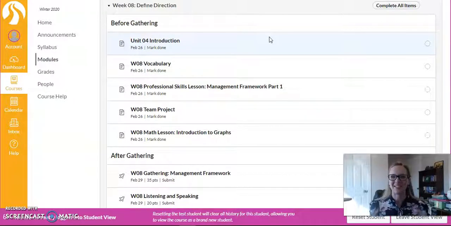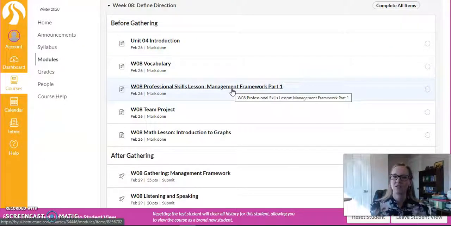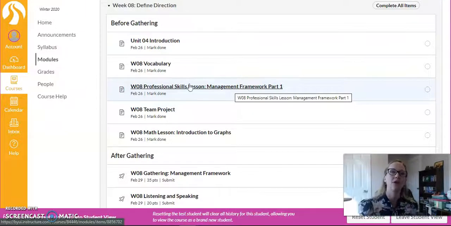Welcome to week 8. So now we are on our second week of your team project, and I hope that first week went okay, and that you're ready and excited for the second week. In the second week, we're working on defining direction, as the title says here, and it gives you some ideas on management framework, and so basically getting this framework set up for your business so that you can move forward. And so it's kind of a planning stage.